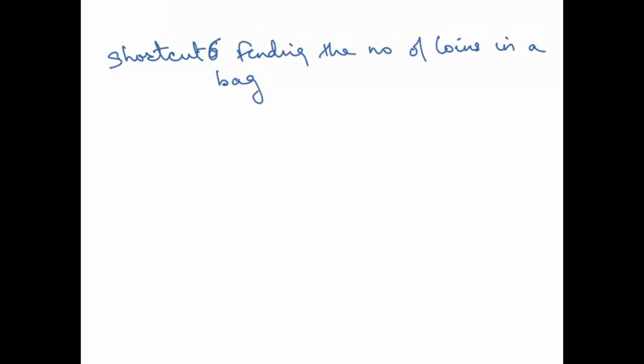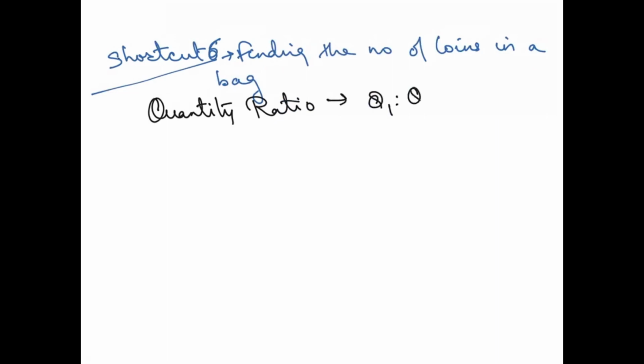No, I guess 6th. Yes. All right. So how do we do this? See, it is very, very simple. What you have to do is, first, you have to take the quantity ratio, right? Quantity ratio as in like Q1 is to Q2 is to Q3. All right. Second we have to take is that is value ratio, correct?